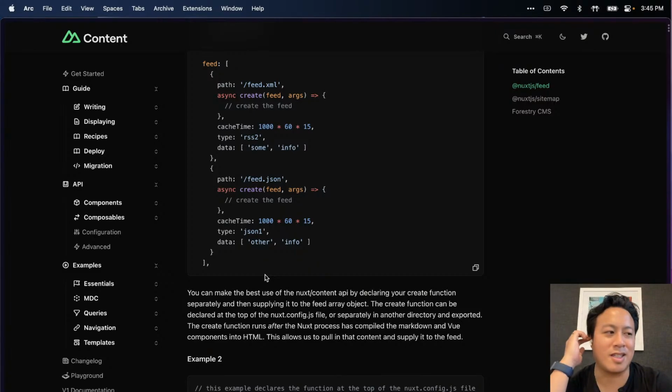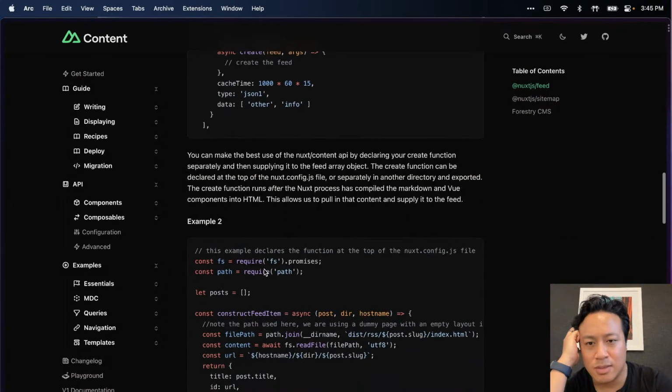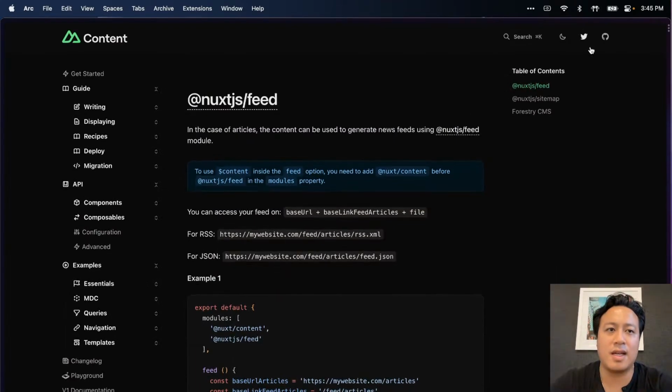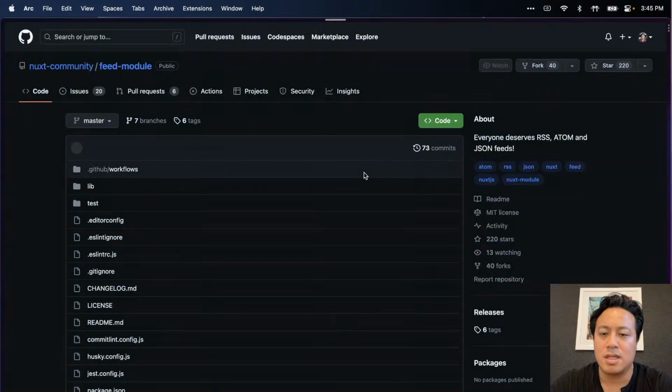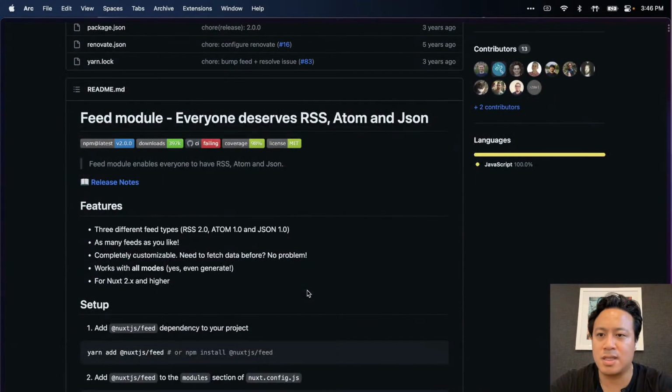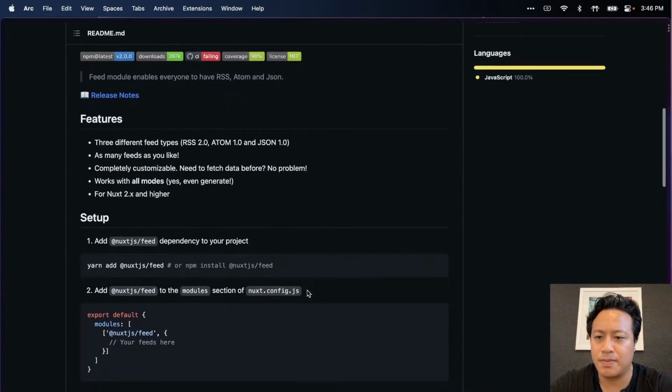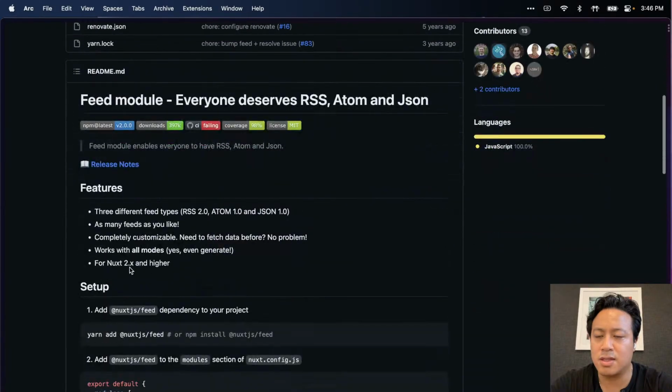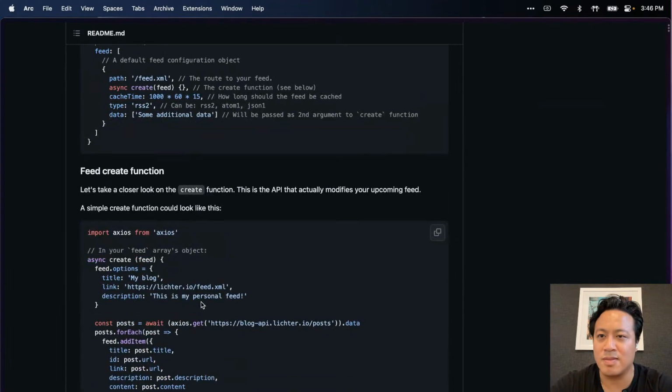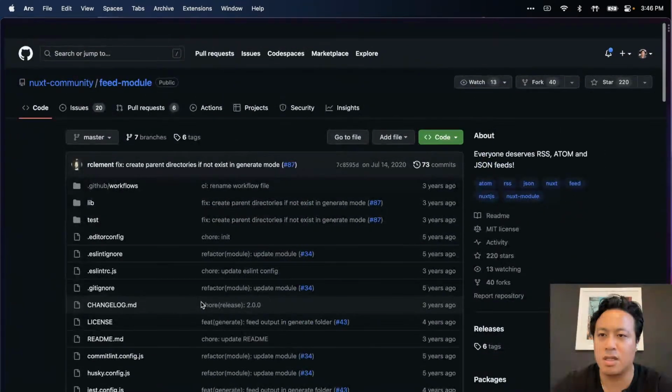That's right, Miguel. The thing is, I have a feeling this is not the right version, but we're about to find out. So if we open this up, RSS feed, yep. Is it for Nuxt 2 and higher? That is not an explicit call out to Nuxt 3, so I'm suspicious of this actually working.